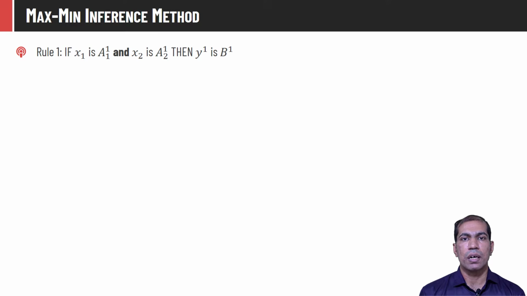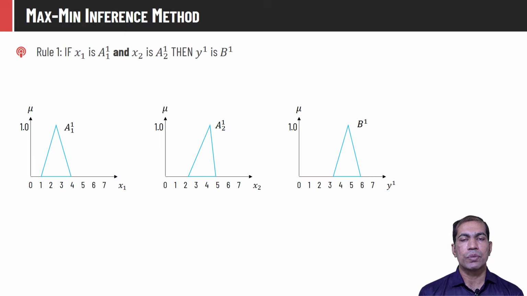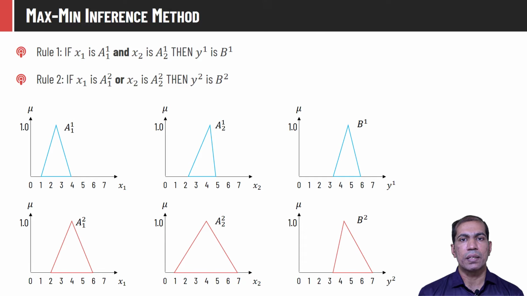Let us discuss what the max-min fuzzy inference method is and how it works. Consider that we have a rule: if x1 is a11 and x2 is a21, then output y1 is b1. Assume that we are given some random membership functions for each of them, and we have rule 2 stating that if x1 is a12 and x2 is a22, then y2 is b2. Let us assume that the fuzzy membership functions for them are as shown here. We need to calculate the output corresponding to the inputs x1 equal to 2.5 and x2 equal to 3.